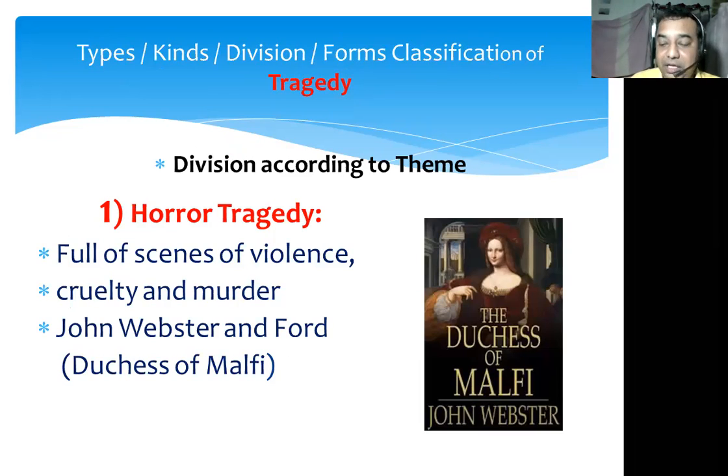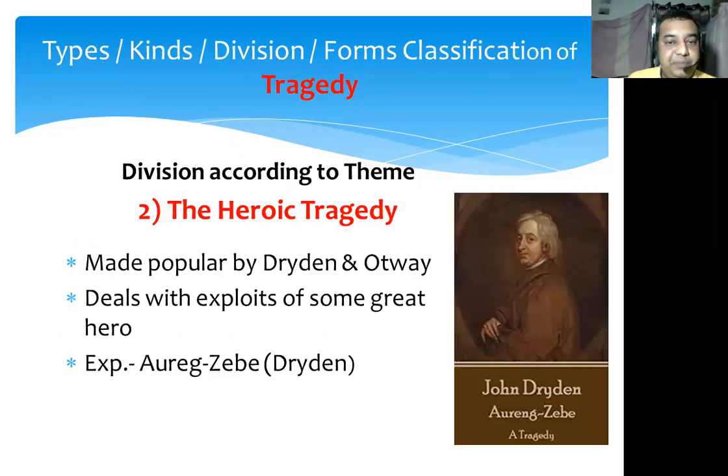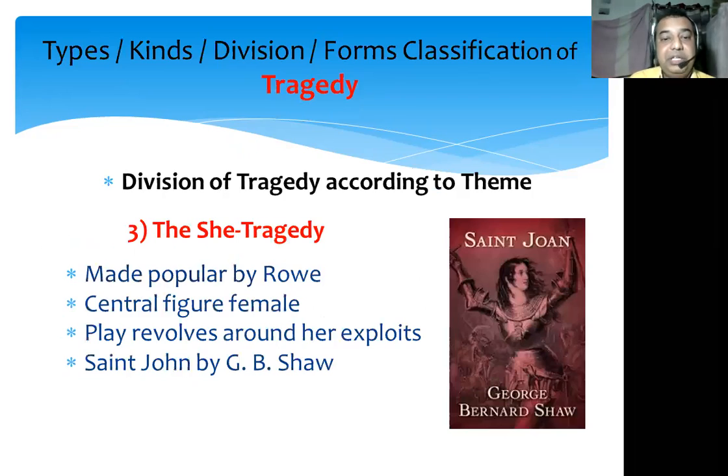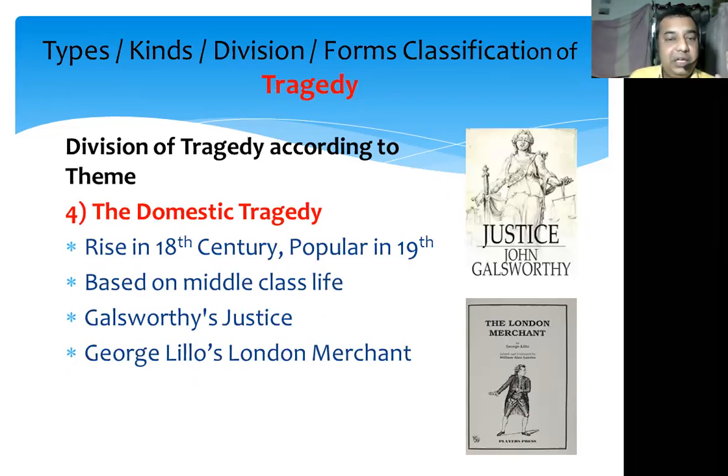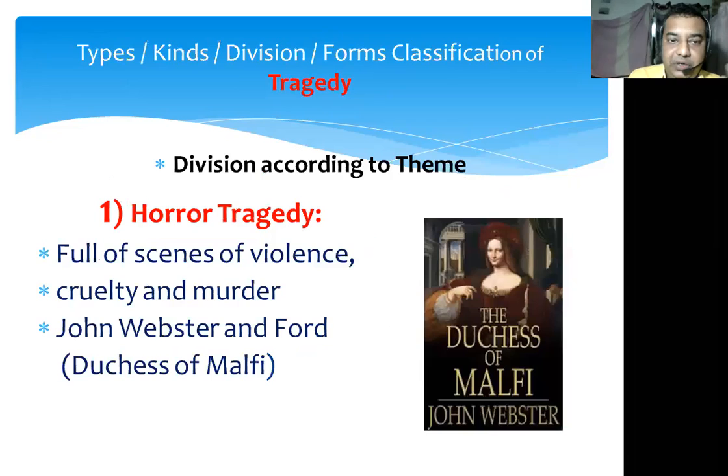The first one is the horror tragedy, the second is the heroic tragedy, the third is the she tragedy, and the fourth one is the domestic tragedy. One by one we will see all these four subtypes of tragedy according to the theme, or the subject matter. According to the theme, the first type of tragedy is horror tragedy.